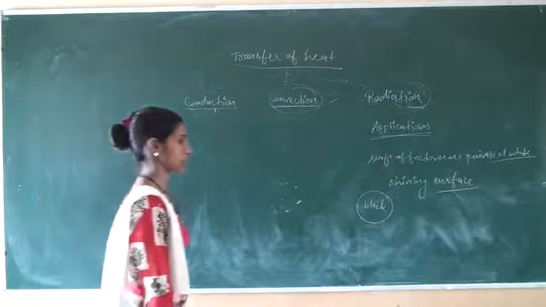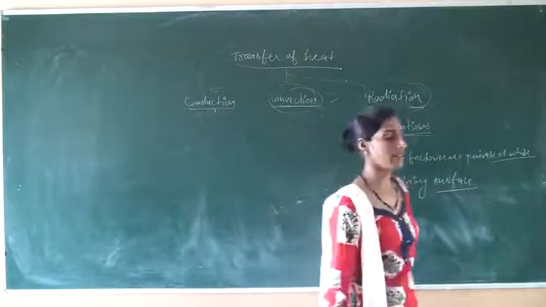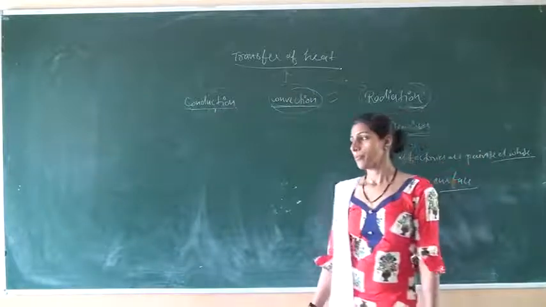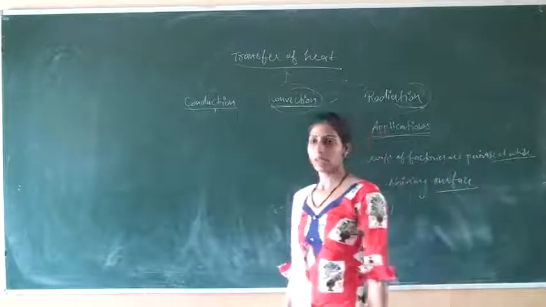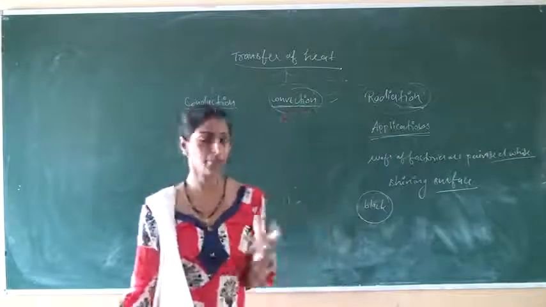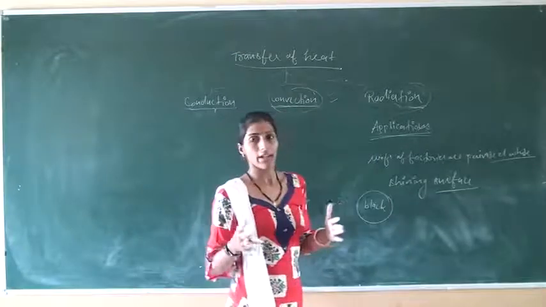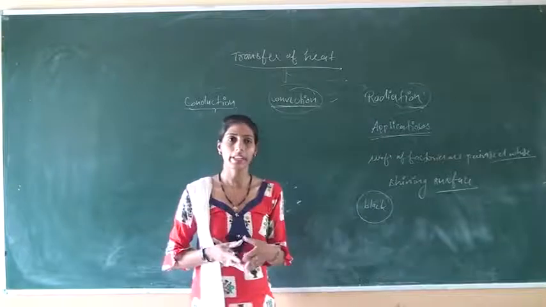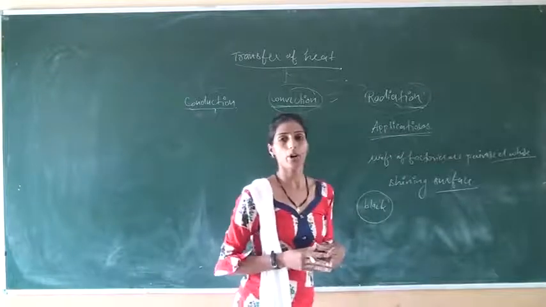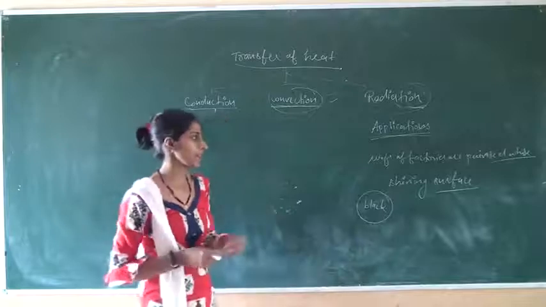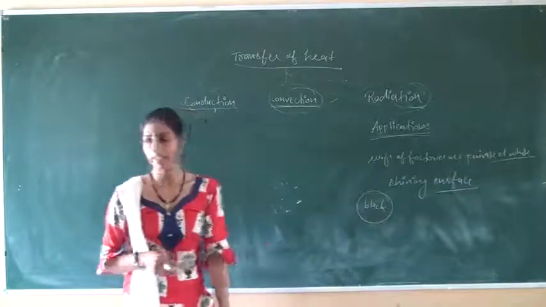Metal teapots used in our daily life are also made shiny because a shining surface reflects the heat coming from our surroundings, and our tea does not become cold easily. These are the practical applications of heat radiations.